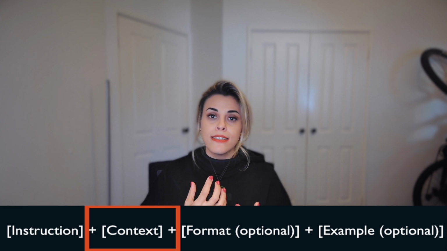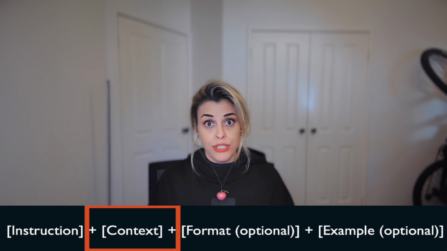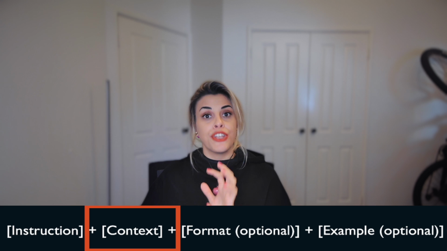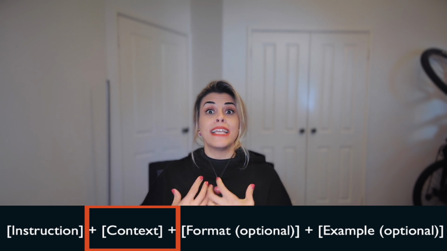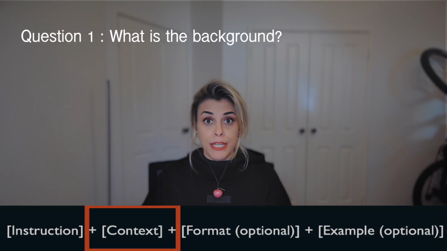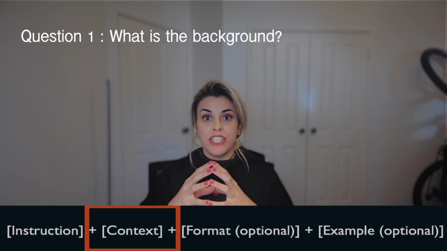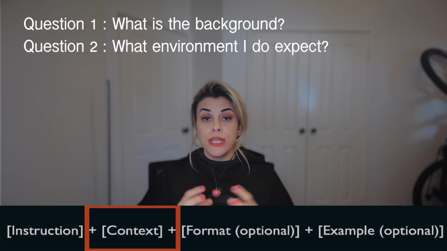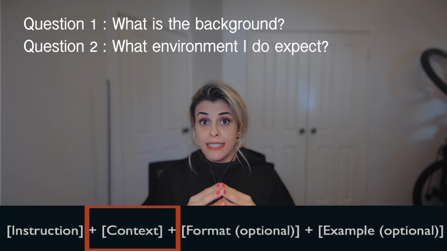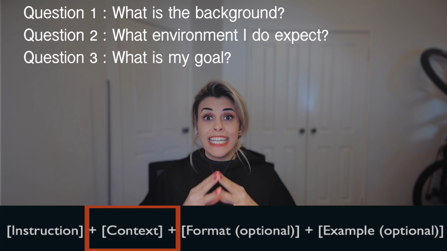So in order to answer the question of how much we should put into ChatGPT, I put together three questions that I normally ask myself when I'm writing a prompt for ChatGPT. Let's review them. Question 1 is, what is the background? I'll just give ChatGPT a little bit of history. Question 2 is, what environment am I expecting the answer to come from? And question 3 is the goal.